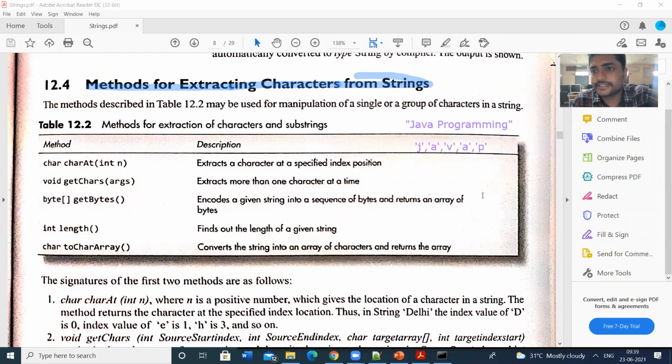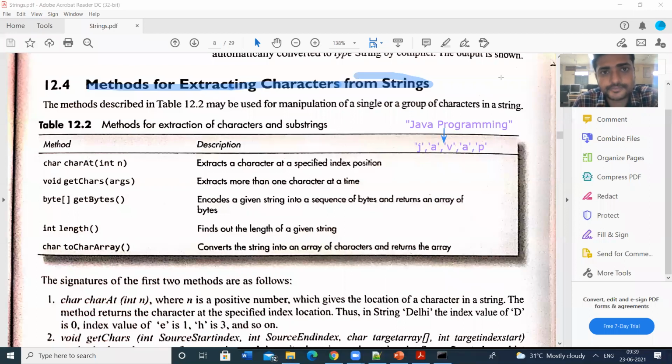The string class provides some methods to extract characters from a string. A string is nothing but a sequence or collection of characters. In some applications, you want to extract the characters, or you want to print a substring. For this, the string class supports some predefined methods.